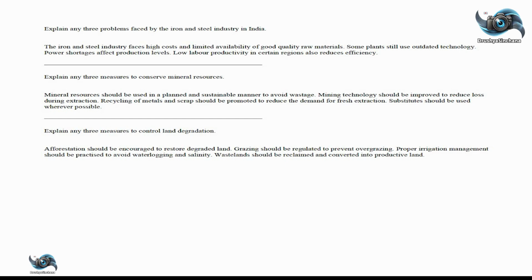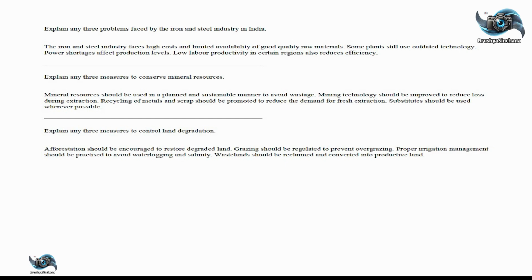Explain any 3 measures to conserve mineral resources. Mineral resources should be used in a planned and sustainable manner to avoid wastage. Mining technology should be improved to reduce loss during extraction. Recycling of metals and scrap should be promoted to reduce the demand for fresh extraction. Substitutes should be used wherever possible.